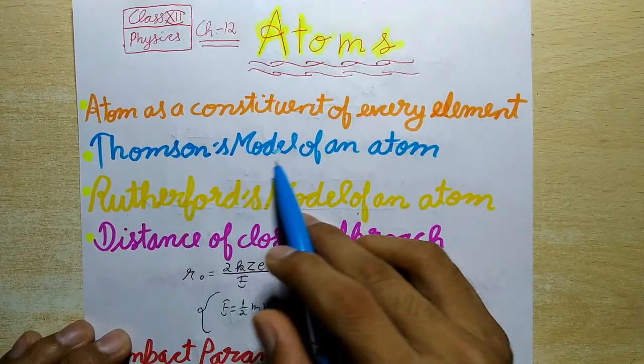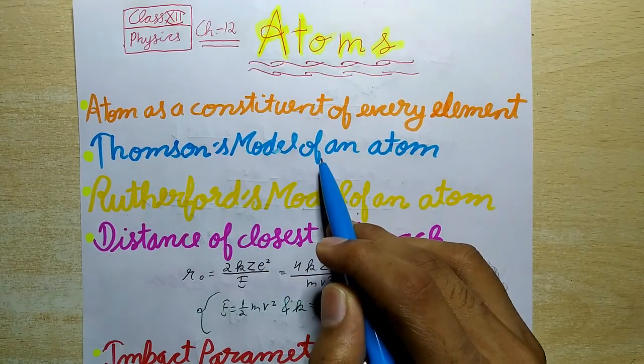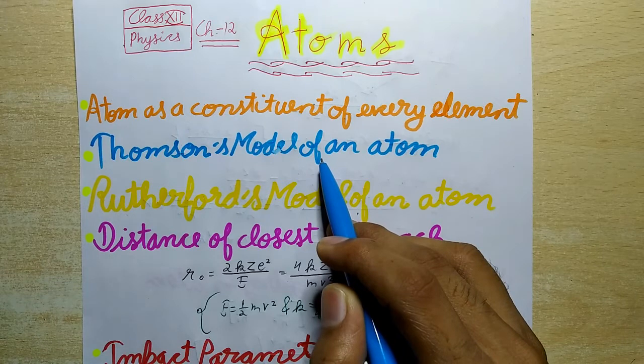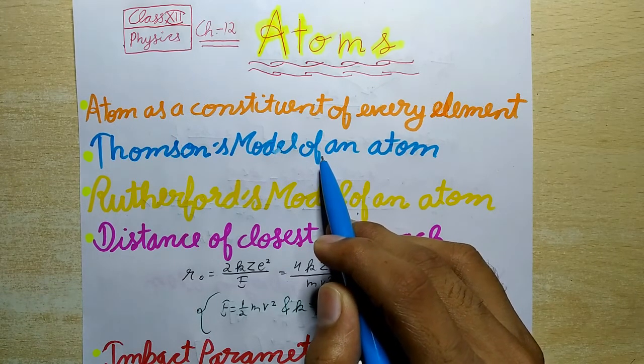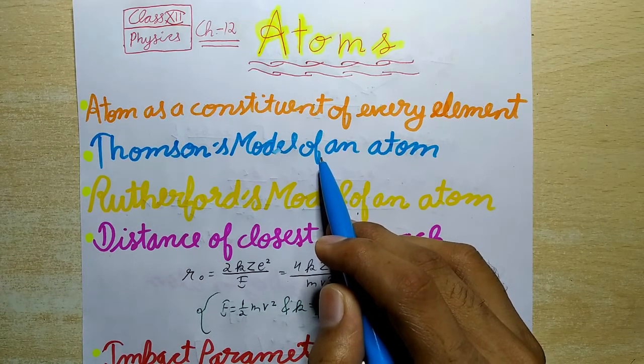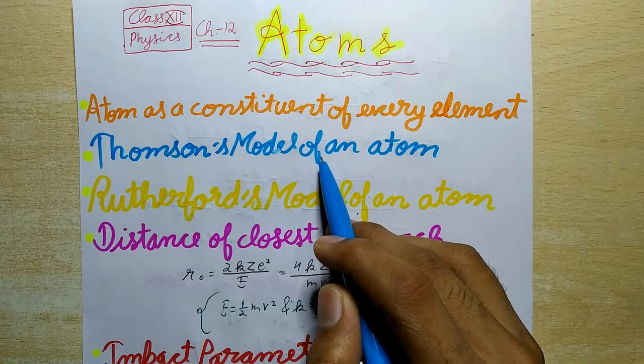Now, Thomson's model of an atom. An atom consists of a sphere of positively charged matter in which the negatively charged electrons are uniformly embedded like plums in a pudding. This model could not explain the scattering of alpha particles through thin foils and hence was discarded.